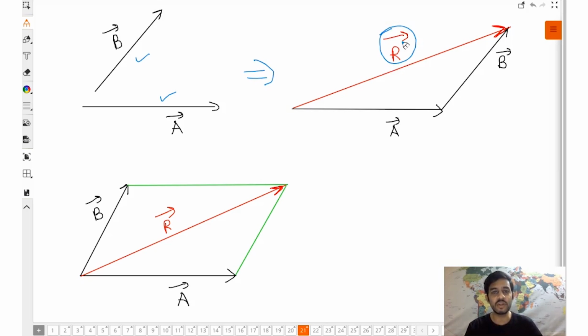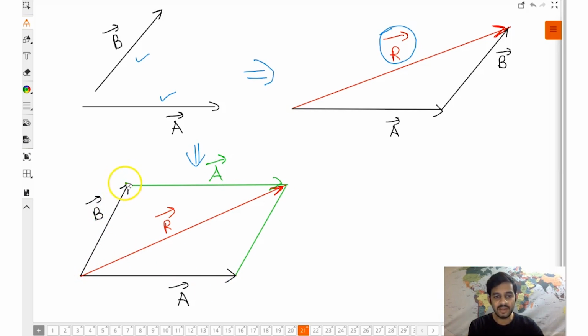Now another scientist wanted to do something different, but he didn't have any idea. So what he did, he developed the parallelogram law. How? A vector, B vector, two adjacent sides of the parallelogram. The resultant is given by the diagonal of the parallelogram. Okay, but if you observe carefully here, this vector is A vector. If it is shifted parallel to itself, it will also be A vector.